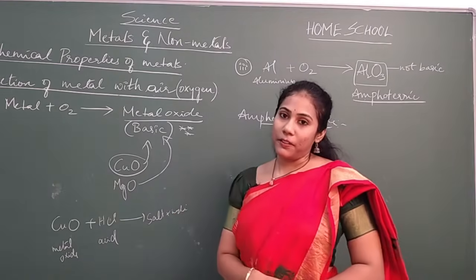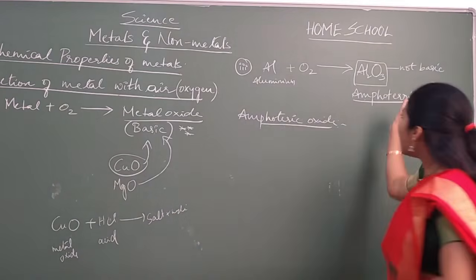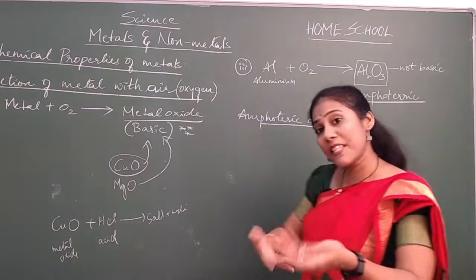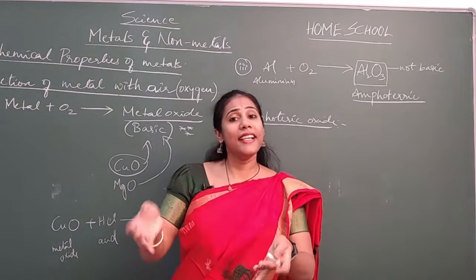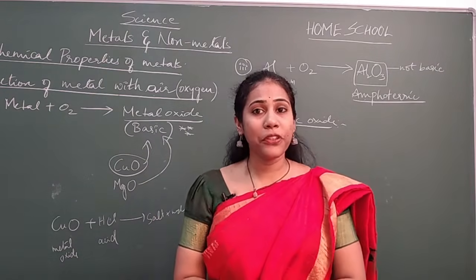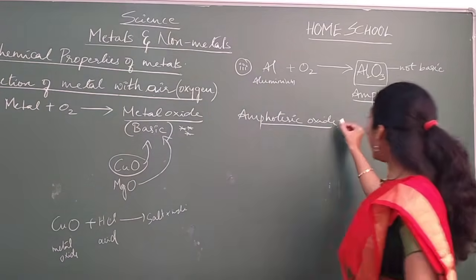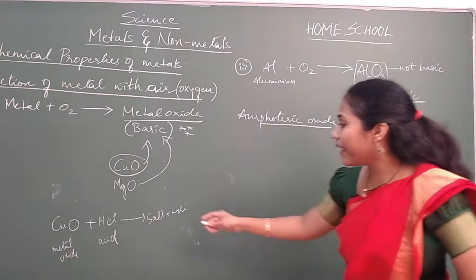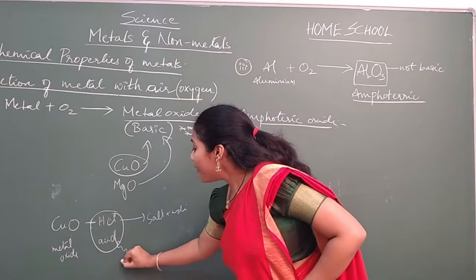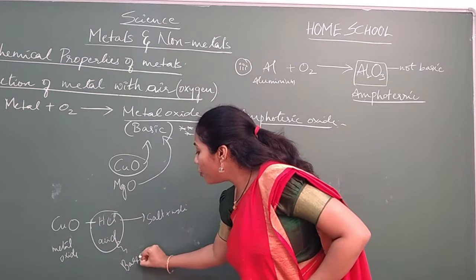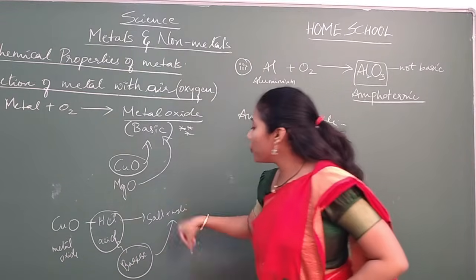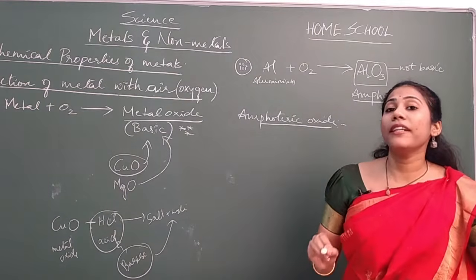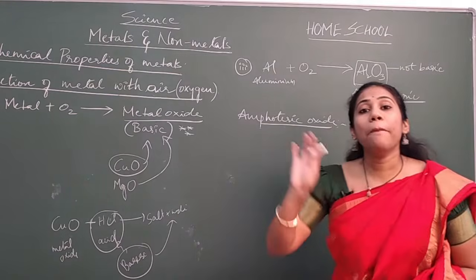So all these metal oxides, whichever are basic in nature, can react with acid to give salt and water. Now coming to this particular oxide, I said this is not basic. It has basic character and it also has acidic character. That is the reason this amphoteric oxide can react with acids and bases also, to give salt and water. It's a very important point that you have to remember from an exam point of view.